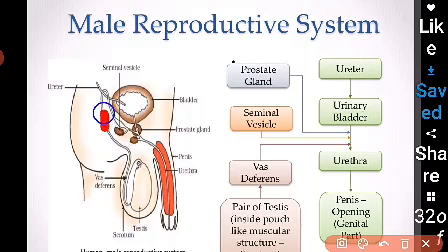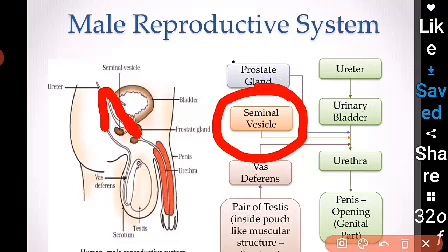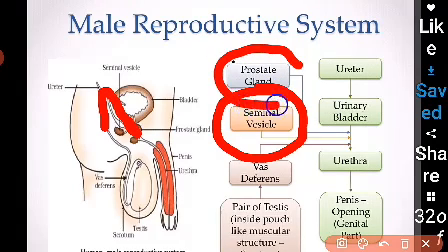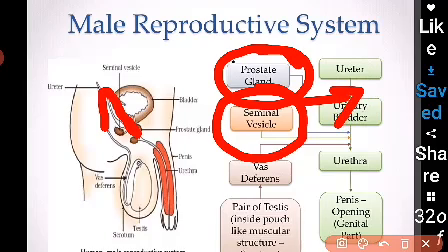You can see here it clearly, right? The vas deferens is passing through the ureter, and there are certain glands like your seminal vesicles and prostate gland. Okay, these two glands are important. Seminal vesicles as well as your prostate gland. They secrete some type of secretions into the sperms.